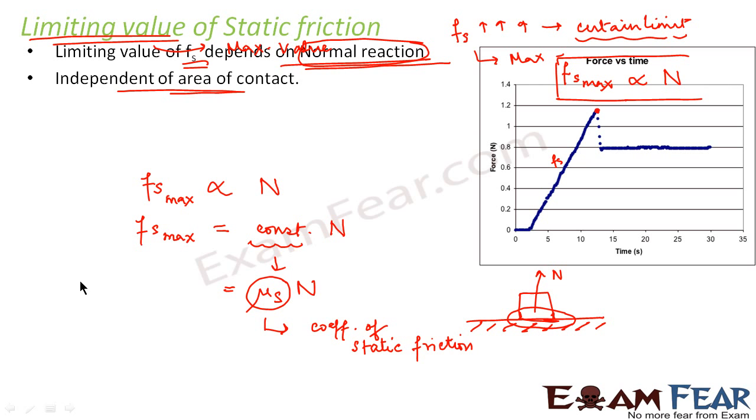So what did we see? We saw that the value of static friction increases as the value of the applied force increases, but it can reach only up to a certain maximum value, and the maximum value is known as the limiting value of static friction. So the limiting value of static friction, that is Fs max, is equal to mu s into N.